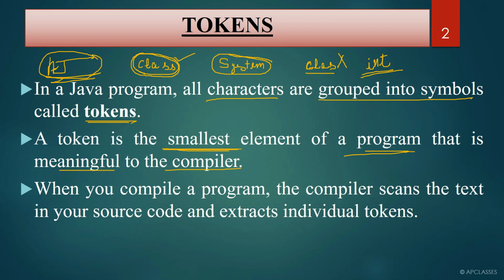Remember, the compiler must be able to compile it. It must be error free. It must be able to compile. The compiler must compile that token and it must get converted to bytecode, right? When you compile a program, the compiler scans the text in your source code and extracts individual tokens. What do you mean by this? Let's look at these three definitions, these three points, whatever is written here.